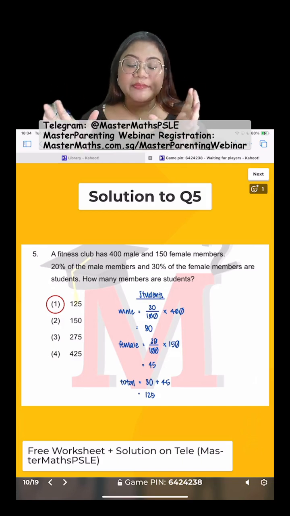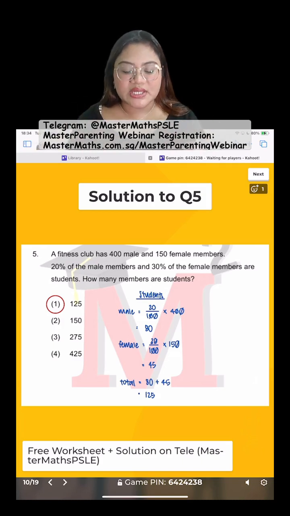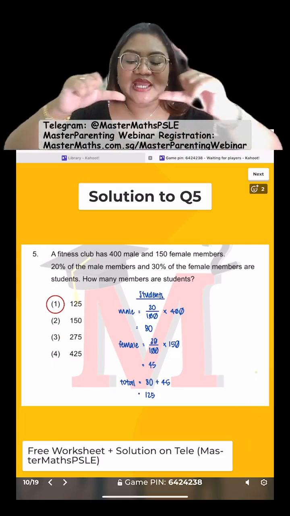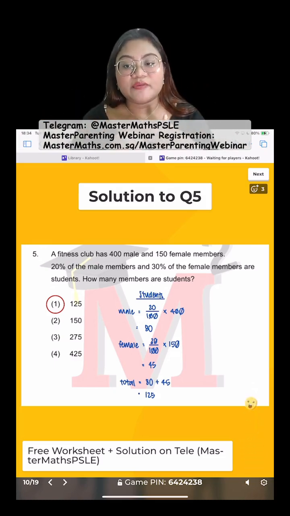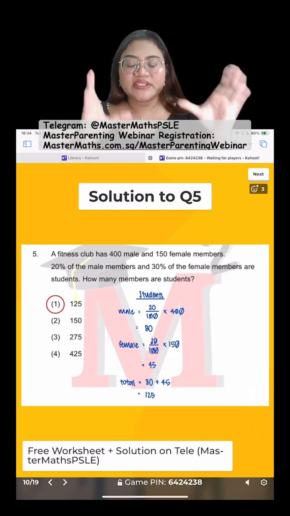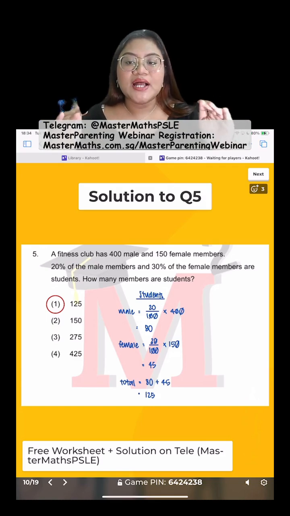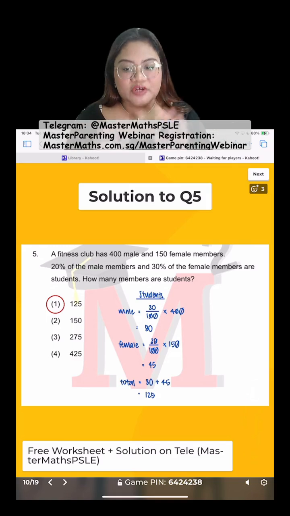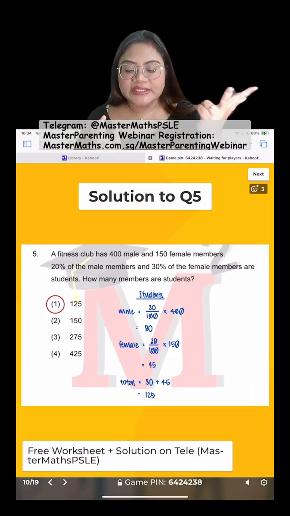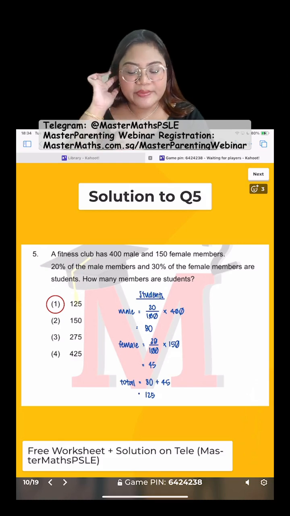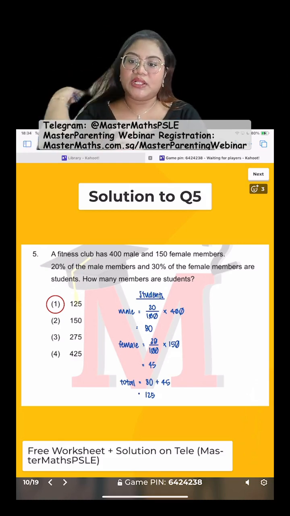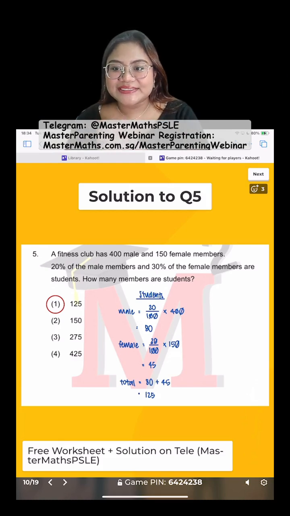Same thing for the female members. 30% of the female means 30 out of 100. Off means times. Female members is 150. That's how I convert the entire English phrase into a mathematical equation for me to work on. Everybody clear? Okay, the whole English phrase, 30% of the female members, we can convert it into a math equation for us to work with. Okay, and so from there I have 80 male students, 45 female students. I just add them together. I will get 125 members that are students, both male and female. Okay, all right. Luckily you already graduated, Keon.